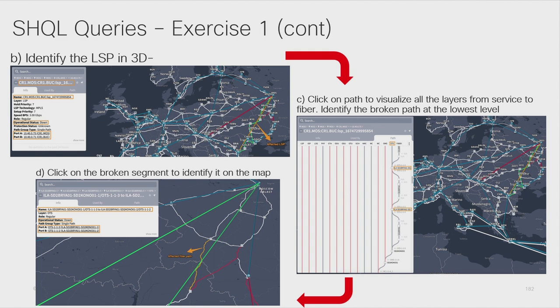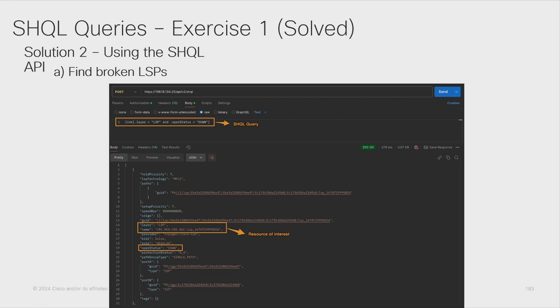This can be done more easily and in a programmatic way via the API. As you can see here, if we want to take the same approach that we followed in the UI, we first try to get the name of the LSP that is down by querying the link object for objects working in the LSP layer with an operational status of down, and from there filter for the Moscow and Bucharest endpoints. However, this could be done in a different way.